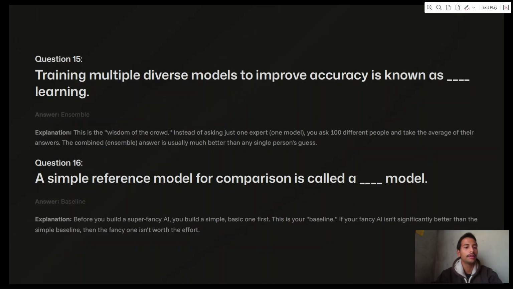Next question. A simple reference model for comparison is called a dash model. Baseline model. Explanation. Before you build a super fancy AI, you build a simple basic one first. This is your baseline. If your fancy AI is not significantly better than the simple baseline, then the fancy one is not worth the effort.